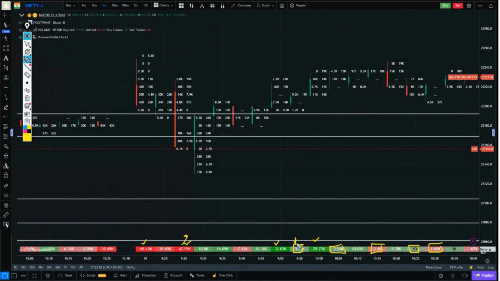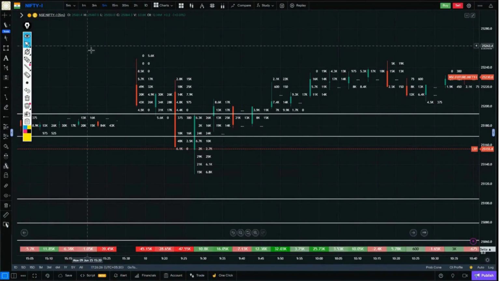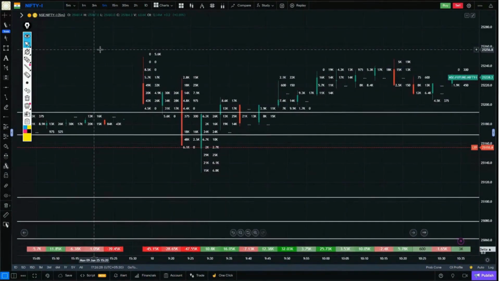So, what do we do here? We follow the candles that have a higher delta. I will also show you how and explain why we follow them, because those candles have a lot of buyers and sellers inside them. Alright, so now what will we do? How will we read the footprints?